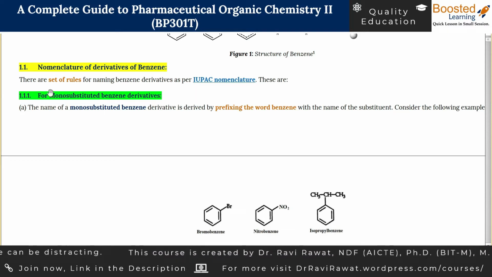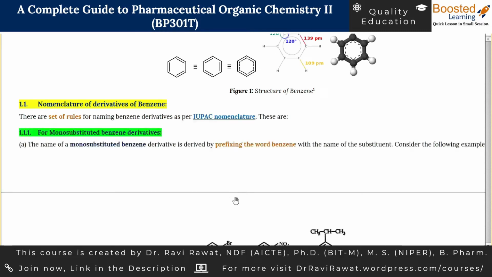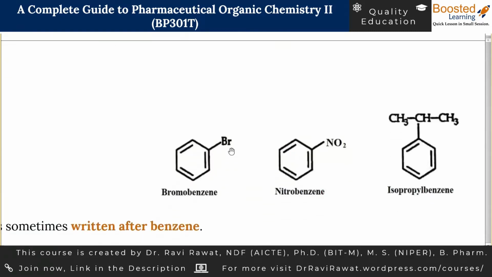So let us first see case 1, where the benzene is going to be mono-substituted. Mono-substituted means we have the benzene and it is singly substituted. Singly substituted means there is only one group present on benzene. Consider these examples. Here there is only one group, which is the bromo group.